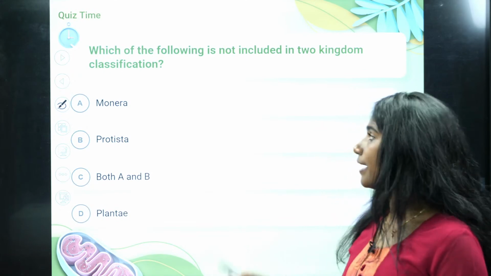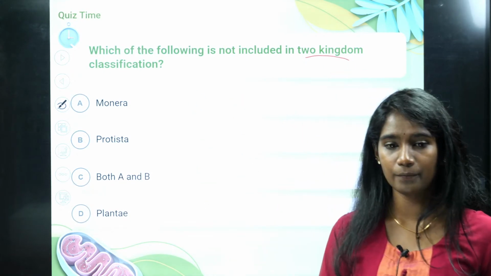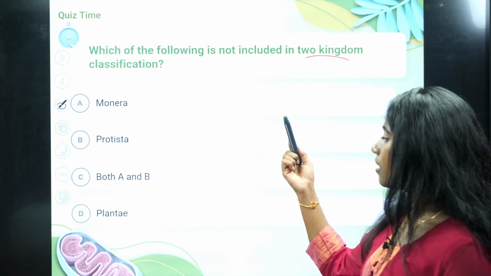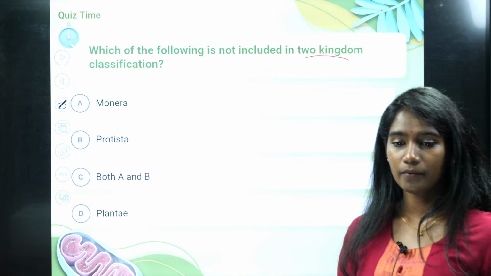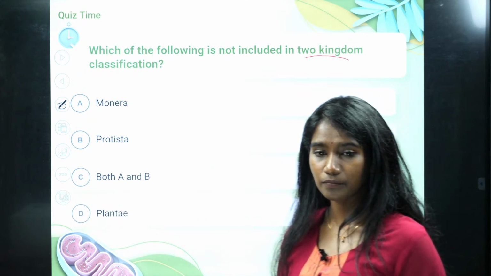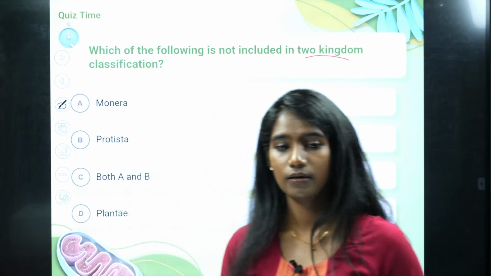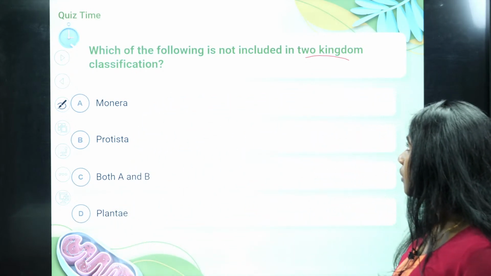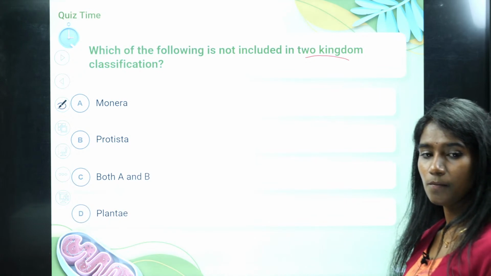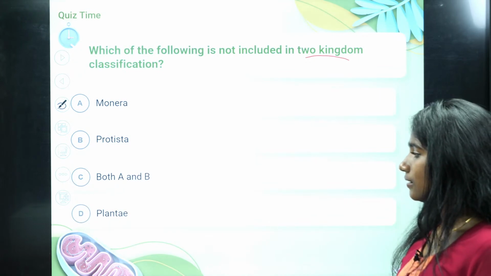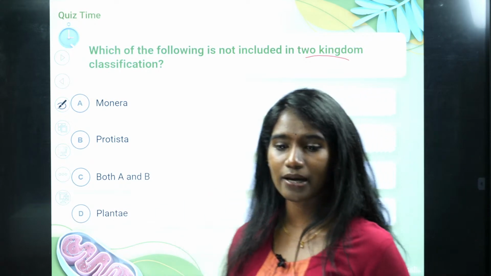Okay, fine. Which of the following is not included in the two kingdom classification? Monera, Protista, both A and B, or Plantae? What is the right answer? See, the two kingdom classification has kingdom Plantae and kingdom Animalia.